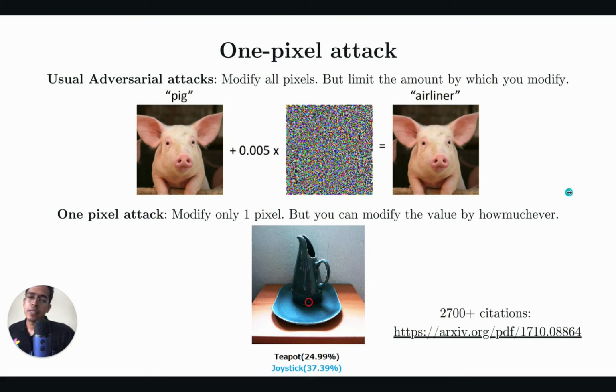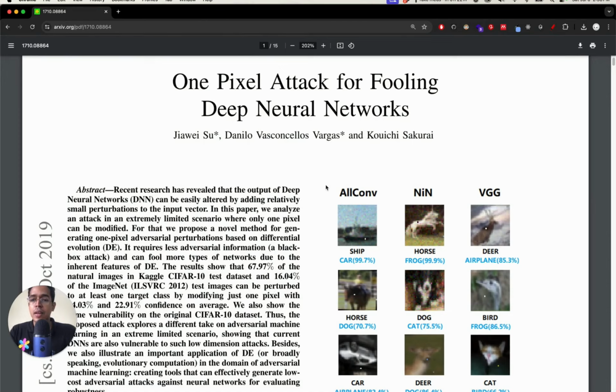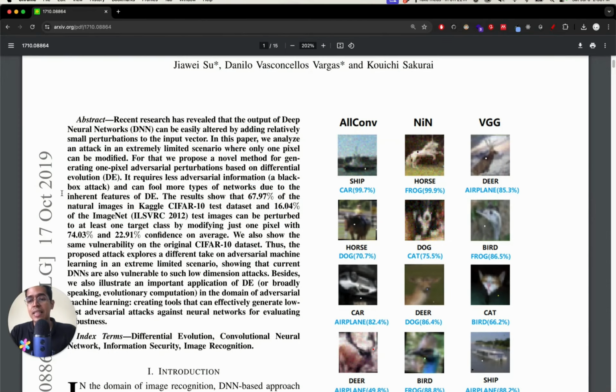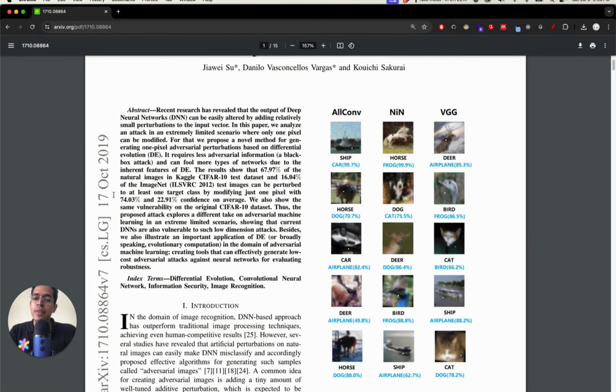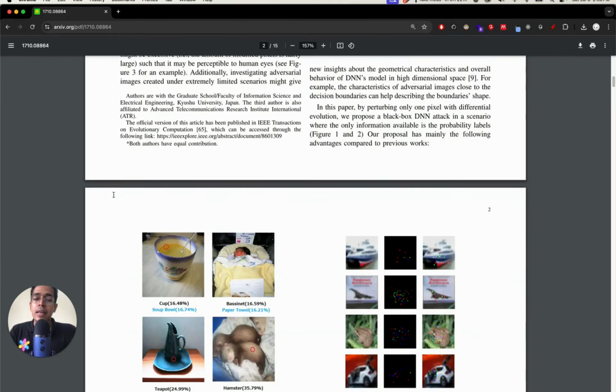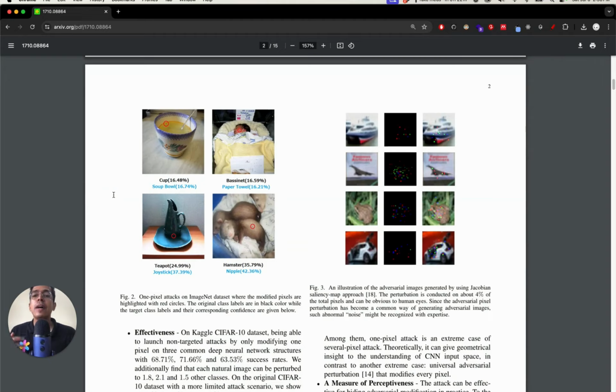So this paper, which talked about one pixel attack, was published on arXiv, I think in 2017, and it has almost 2,700 citations now. It's a brilliant paper. I absolutely love it. I think this version was published in 2019, maybe the revised version. We have to check the date, but basically this paper talks about, rather than constraining the extent by which the pixels can be modified, you constrain the number of pixels you are modifying. You say okay, I can modify only 3 pixels, 5 pixels, or in the bottommost extreme, I can modify only 1 pixel. And here they are showing a few different examples.